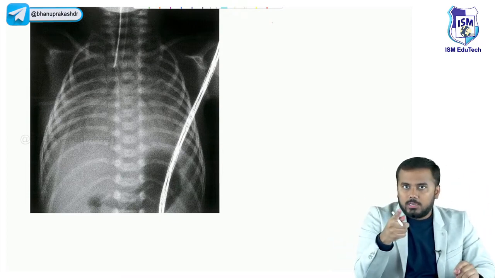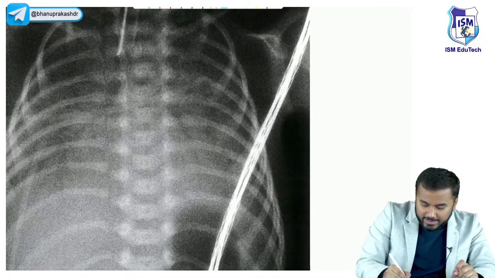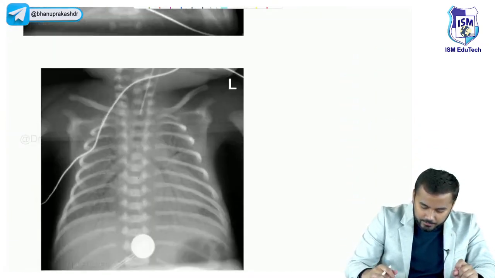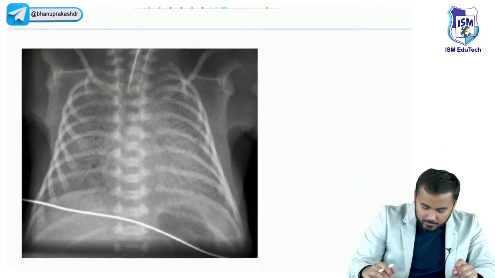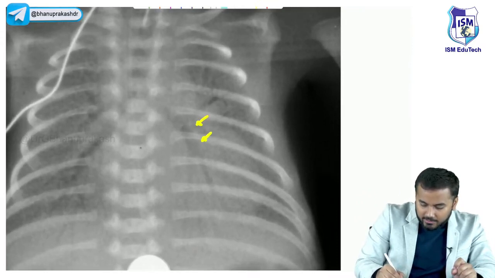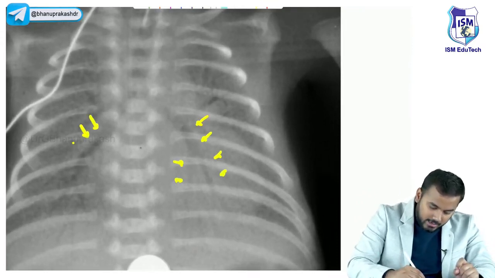But I want you to concentrate on one very important thing. If you look in the X-ray, can you see a black color line here, guys? If it is not clear, I'll show it to you in the next X-ray. Right here, can you see this black color line which is branching into two? Here also, can you see this black color line?